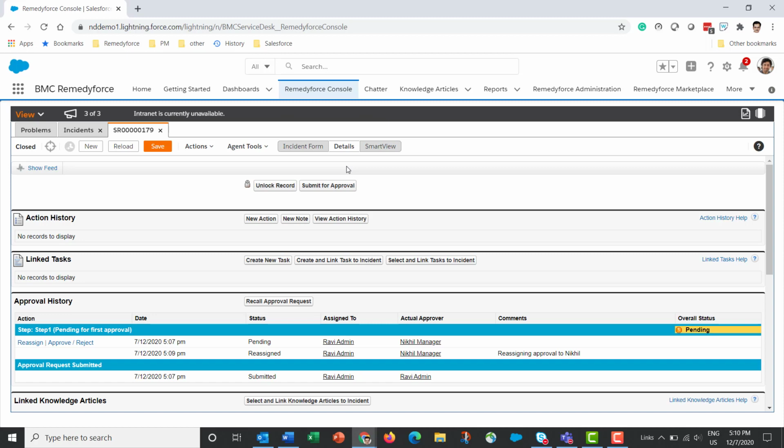You can configure them to be assigned automatically to specific teams or individuals or both, and then they must perform the fulfillment actions. And after they have performed their actions, the service request assignee can come here and close the request. That brings us to the end of this demo.